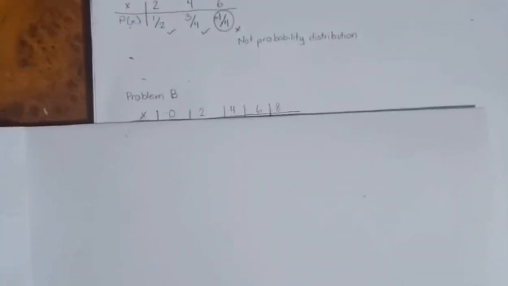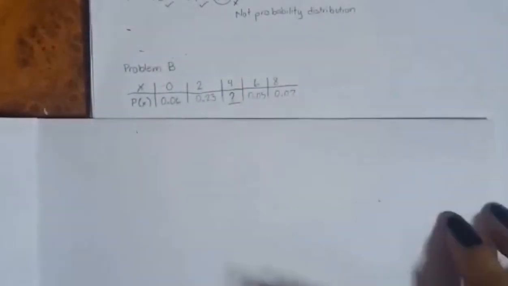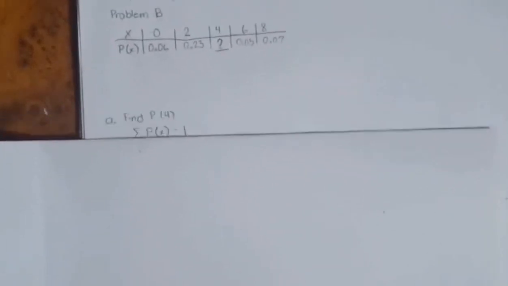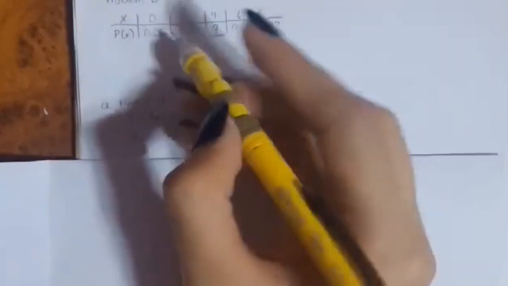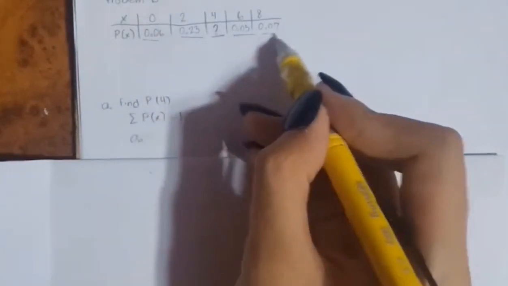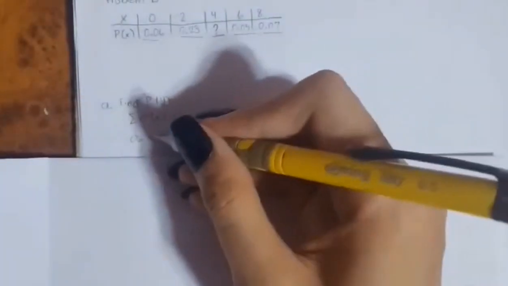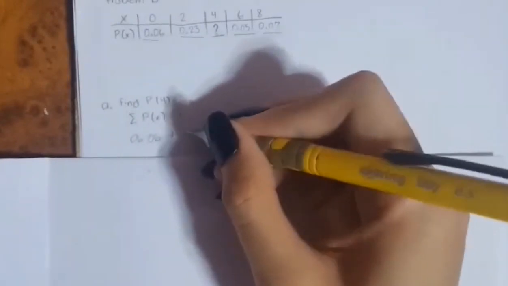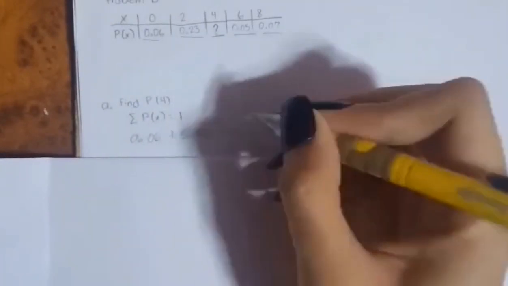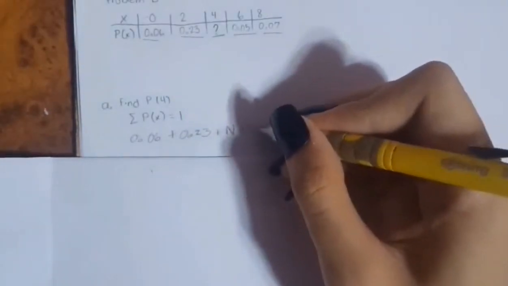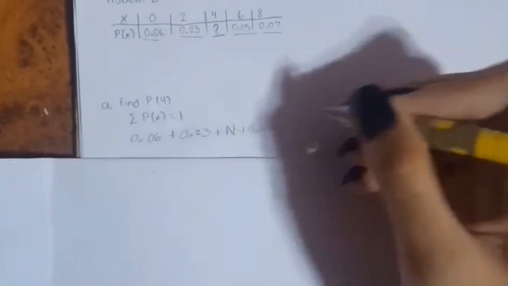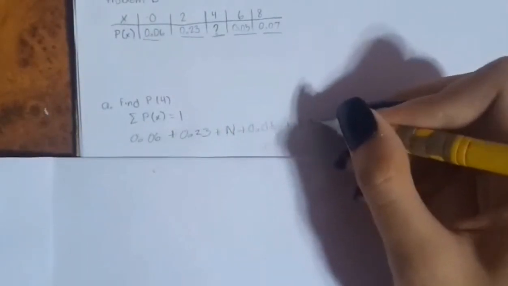Okay, let's move on to the real problem. So as you can see, number 4 is missing. So how do we get number 4? So what we'll do is add all of this here. So 0.6 plus 0.23 plus n plus 0.05 plus 0.7.